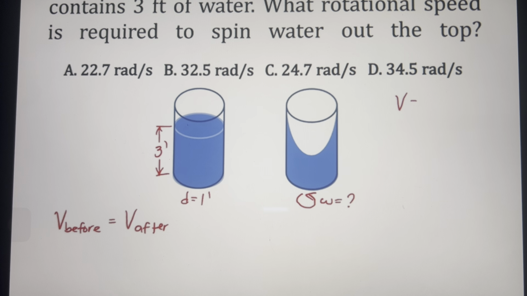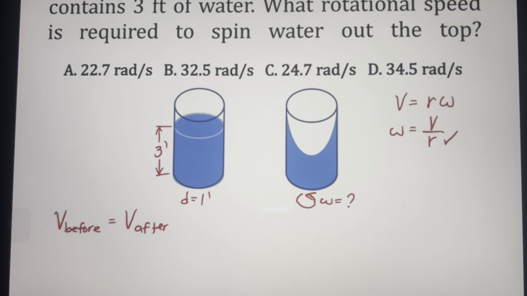So we have V is equal to, what is the formula of our velocity when we have rotational speed? It is equivalent to the radius of our body multiplied by the rotational speed. And the unknown is equivalent to omega is V over R, where V is the velocity and R is the radius of the body. And we know we are given a diameter, so half of that, we have our radius.